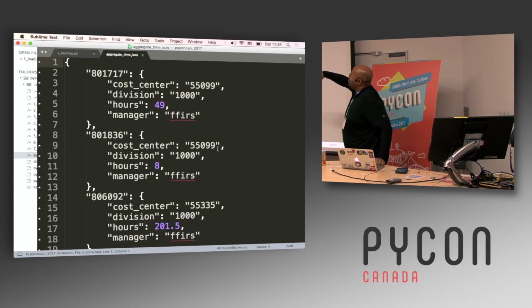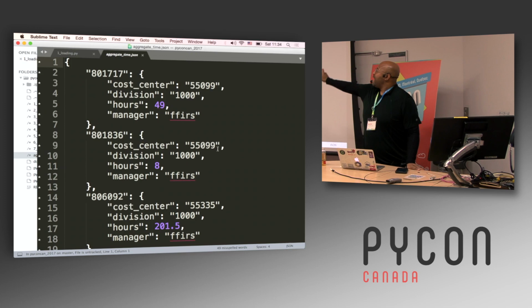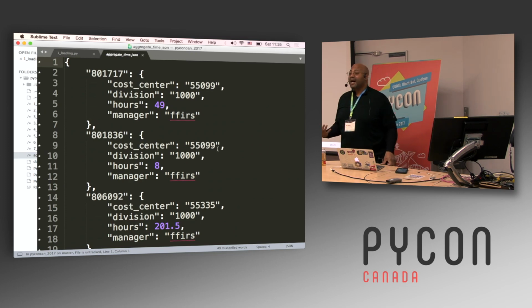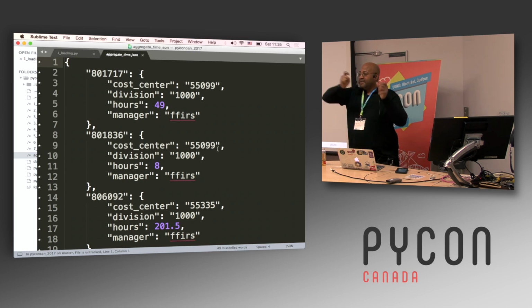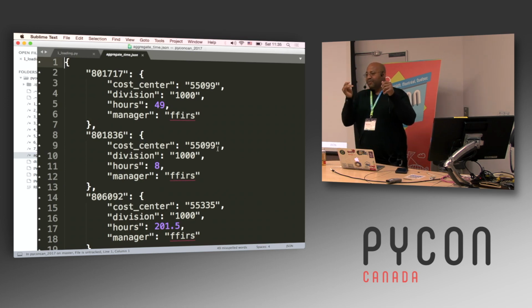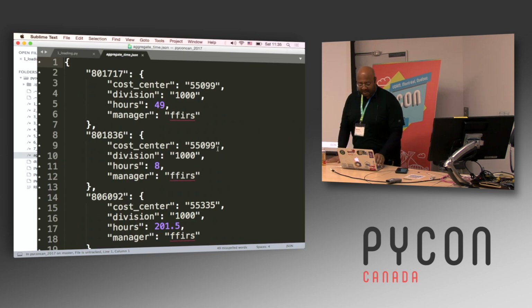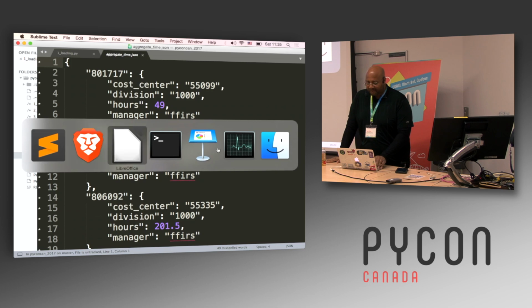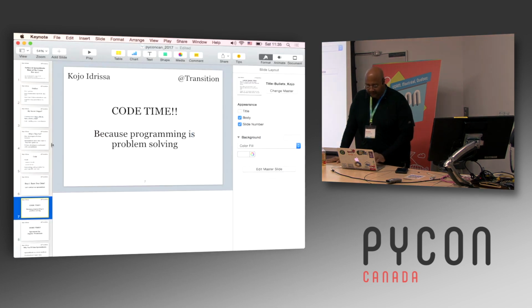If you wanted to do other work with this, and again, if you wanted to arrange this in a different fashion, here I have this arranged by individual employees. So for each employee, I have what call center they worked in, what division, how many hours they worked. If I wanted instead to have this arranged by, say, division, and I wanted for each division, then within each division, I wanted each cost center, and then within each cost center, how many employees do I have? You can do that too, but there are different options. The processing, the specifics are up to you. So those are the basics.